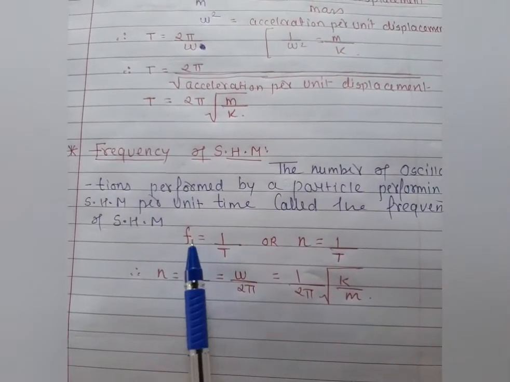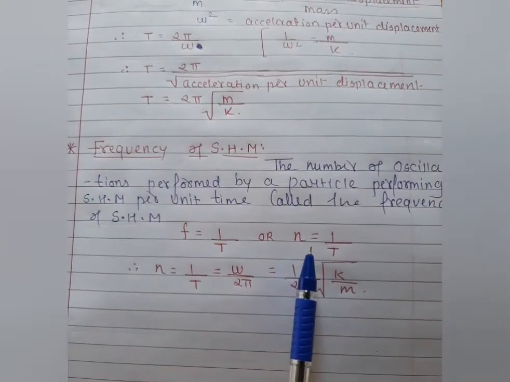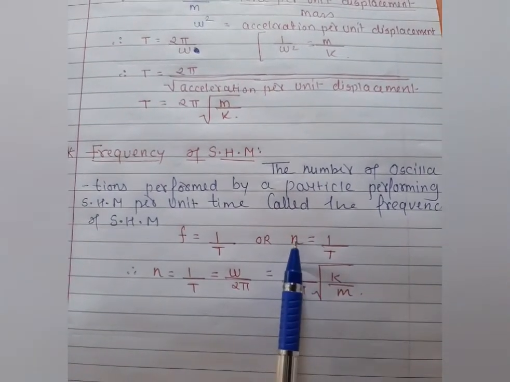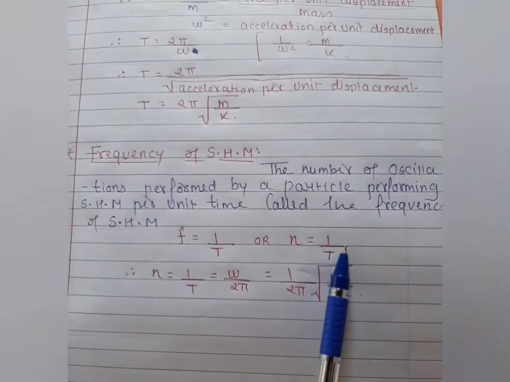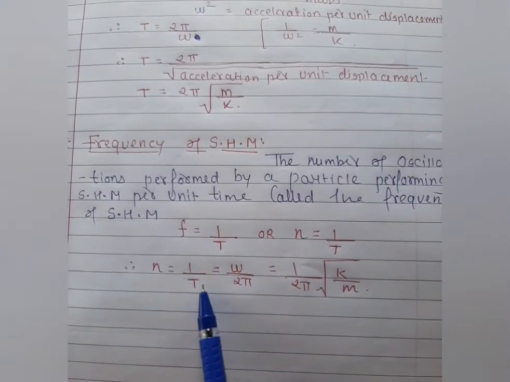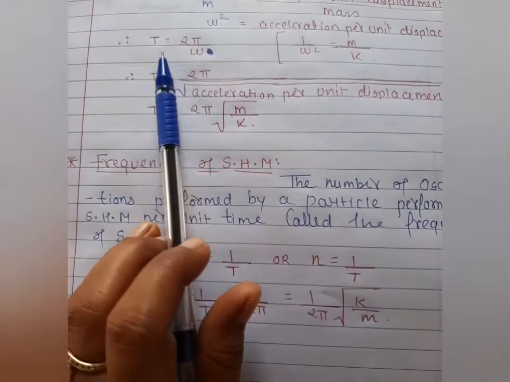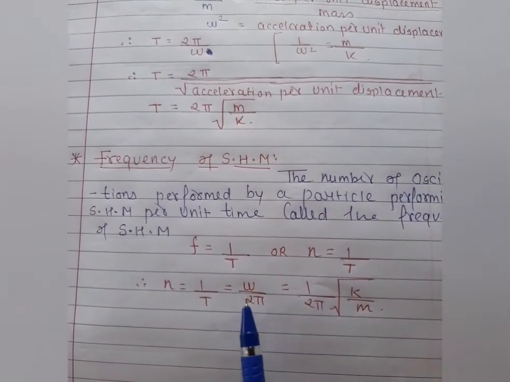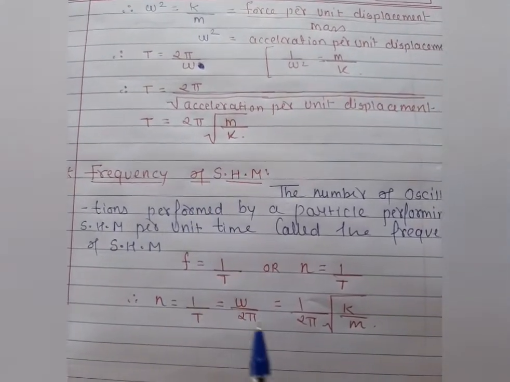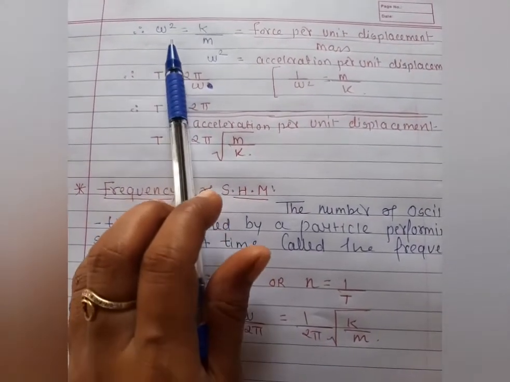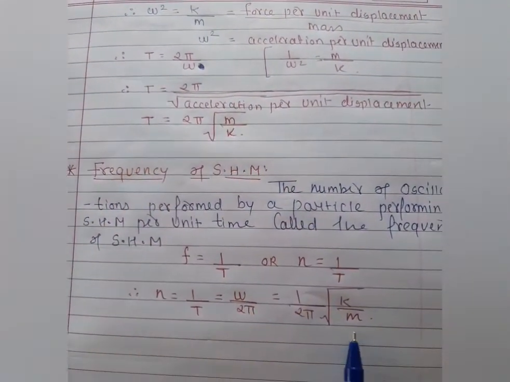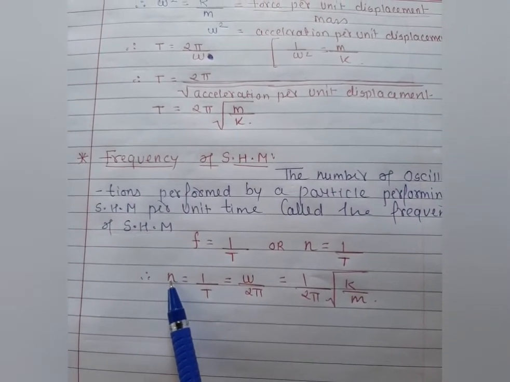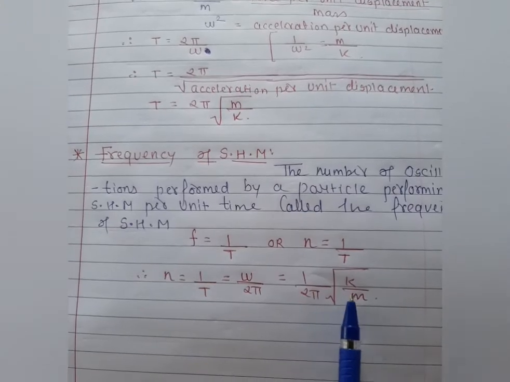So for frequency the symbol we are using is F, and in your textbook it is N. So here I am using N. N is equal to 1 by T, the number of oscillations performed by a particle per unit time. As you know very well, T is equal to 2 pi by omega. So N is omega by 2 pi, that is, 1 upon 2 pi times the value of omega. When we replace the value of omega, that is root of k by m, we get the frequency value as 1 upon 2 pi root of k by m.